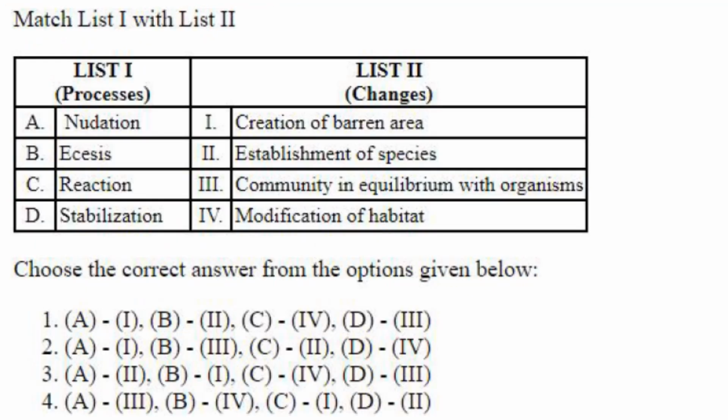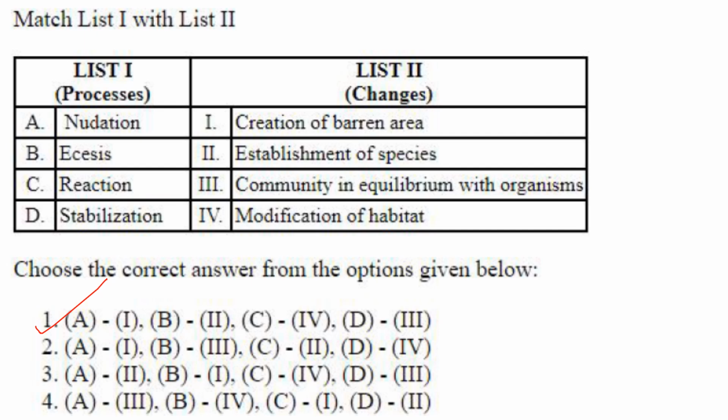Then next one. Match the following process with the changes. Nudation is creation of barren area. So A1 is seen in option 1 and option 2. Okay, we will see B. Ecesis is establishment of species, so B2, so that gives you the first option as the correct answer out of 1 and 2.